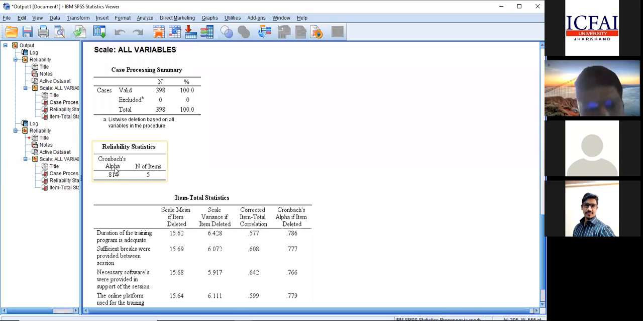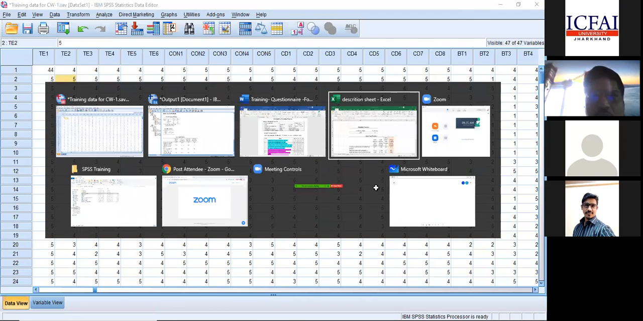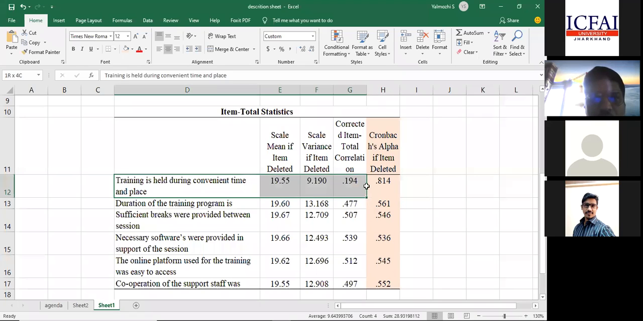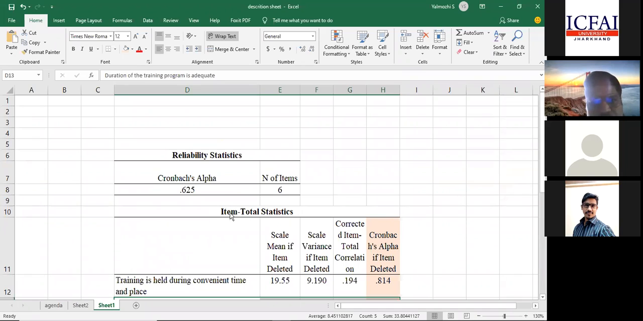Can everyone match it? It means when this scale if item deleted option is given, it will show for each item what will happen to the Cronbach alpha if this item alone is removed. Likewise, if each item is removed one at a time, that shows what the Cronbach alpha will be. So by that way, now my result has been changed.